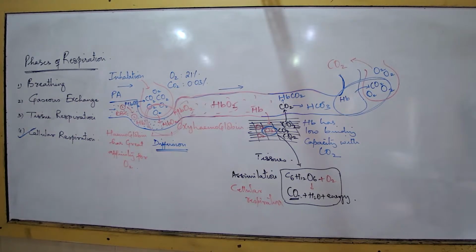Where did I stop? Temporary compound. Before that, a small fraction of CO2 forms the temporary compound with hemoglobin.